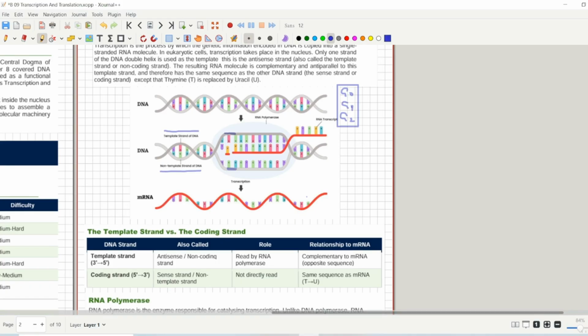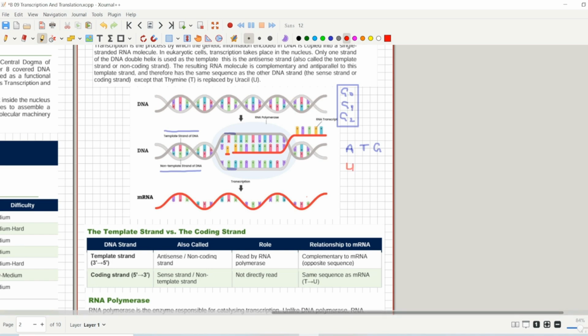So what is the difference between these two? Why is one called antisense and the other called the sense strand? Well, the reason is simple. For example, if the template strand has adenine, thymine and guanine, what will the RNA molecule be? First of all, let me ask this question: what will pair with the adenine? You will be thinking, yeah, adenine will have thymine, right? But no, you are making an RNA molecule, so you will have uracil. You have to be really careful about it here.